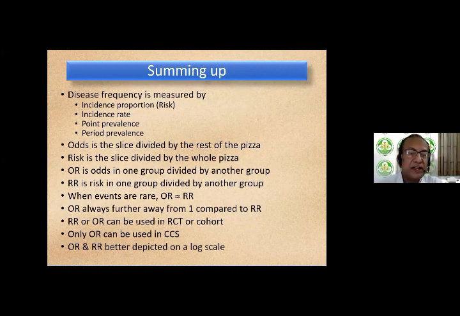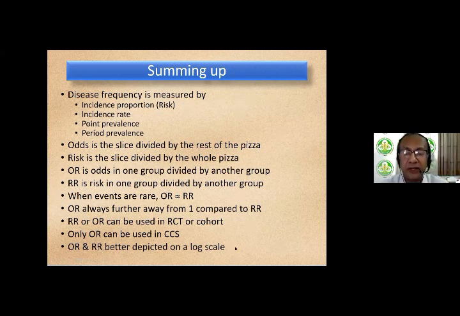When the events are rare, the odds ratio is almost equal to the risk ratio. Odds ratios always exaggerate the effect. They will always be further away from the value of 1 compared to the corresponding risk ratio. I've spent a lot of time explaining that odds ratios or risk ratios both can be used in randomized controlled trials or cohort studies, but only odds ratios can be used in case control studies. Both odds ratios and risk ratios are better depicted on a log scale than an arithmetic scale.